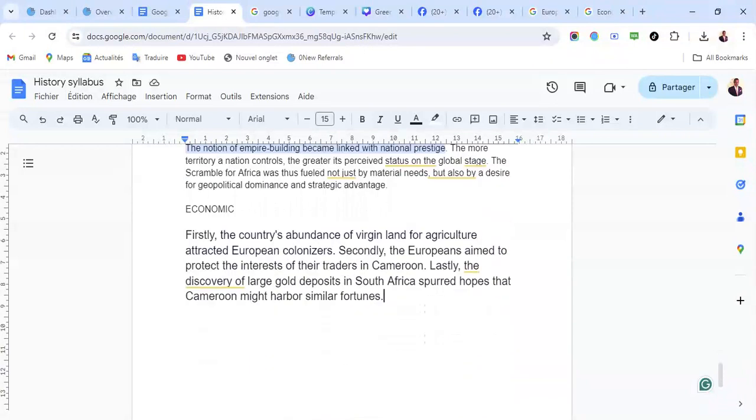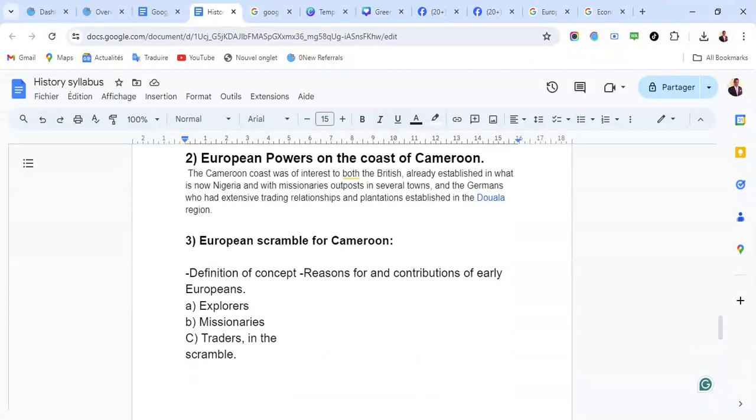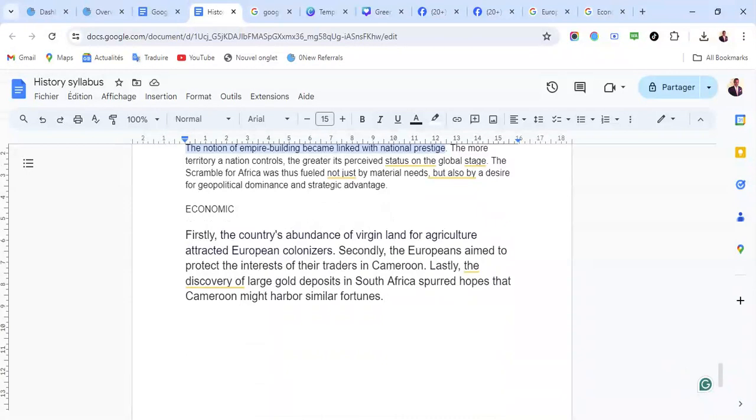The second reason is the economic part of why Europeans scrambled for Africa. Firstly, the country's abundance of virgin land for agriculture attracted European colonizers. Secondly, the Europeans aimed to protect the interests of their traders in Cameroon. Lastly, the Europeans discovered a large gold deposit in South Africa, which spurred hopes that Cameroon might harbor similar fortunes.